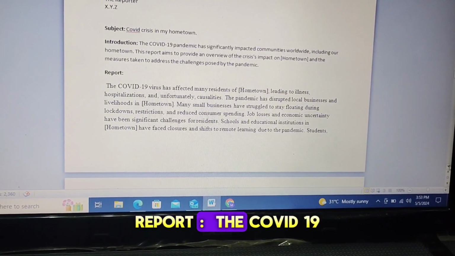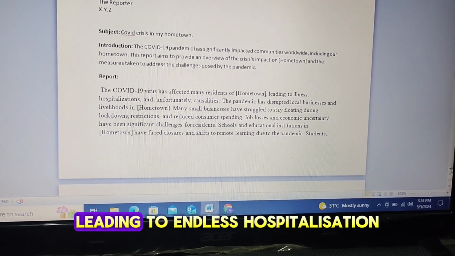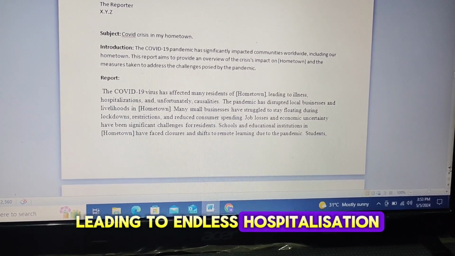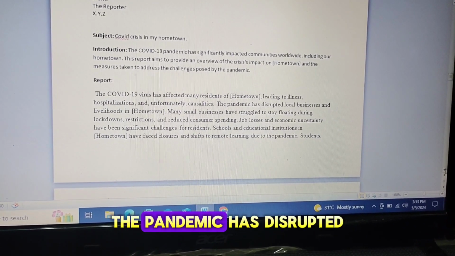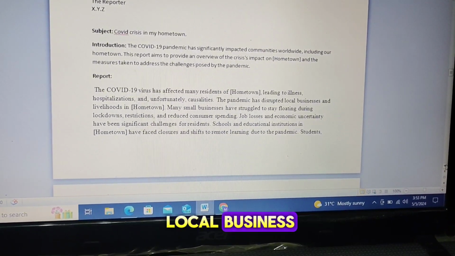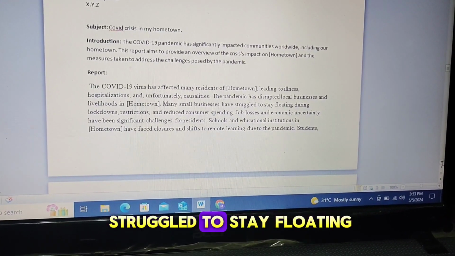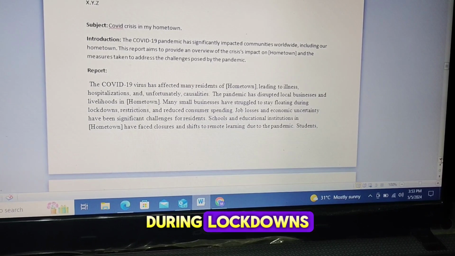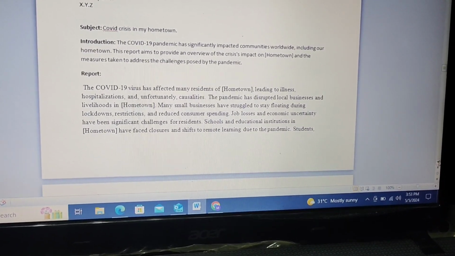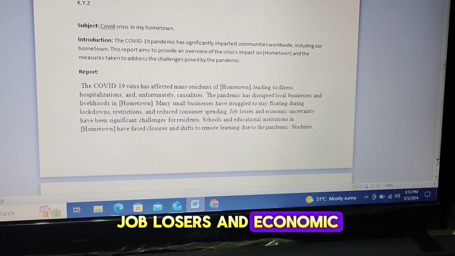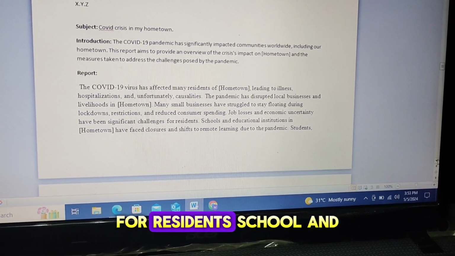Report. The COVID-19 virus has affected many residents of hometown, leading to endless hospitalization and unfortunately casualties. The pandemic has disrupted local business and livelihood. Many small businesses have struggled to stay afloat during lockdowns, restrictions, and reduced customer spending. Job losses and economic uncertainty have been significant challenges for residents.